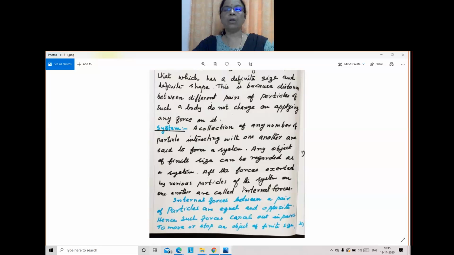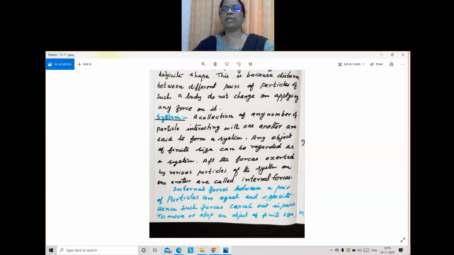All the forces exerted by various particles of the system on one another are called internal forces. So what is meant by internal force? A body is made up of a large number of particles, and they interact with one another.